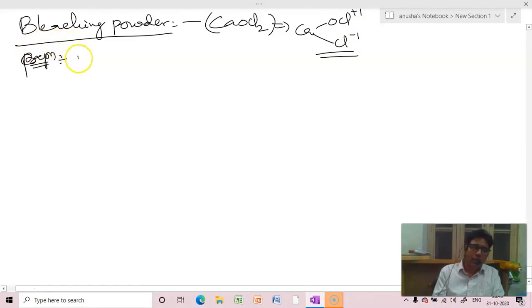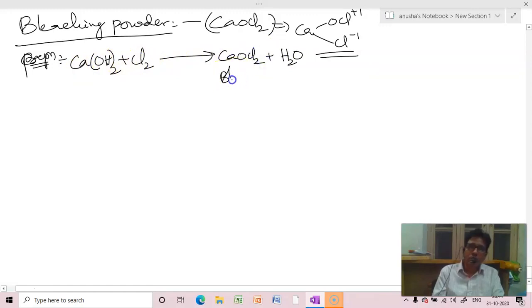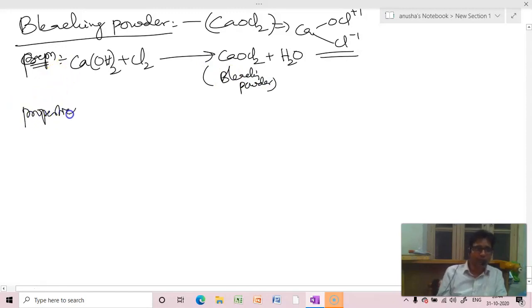So in this, calcium hydroxide is treated with chlorine gas to form, first remove water and the remaining you write as CaOCl2, which is bleaching powder. This is the preparation, right? Now if you go for the properties,